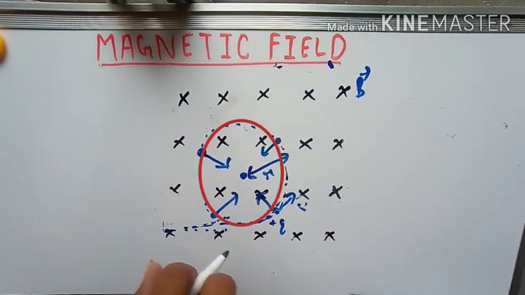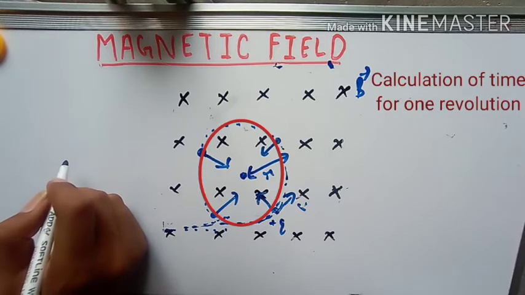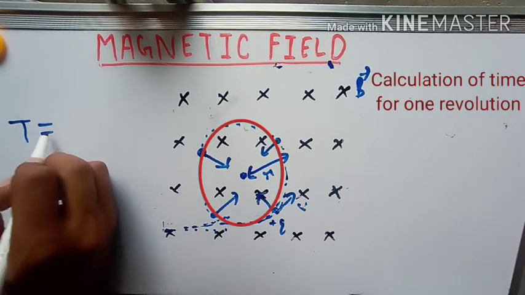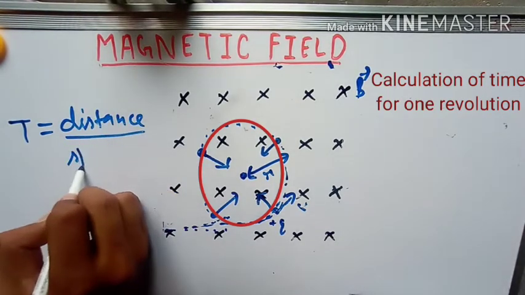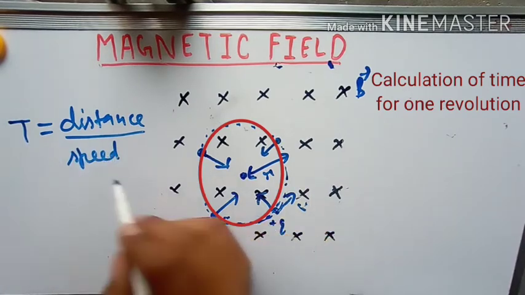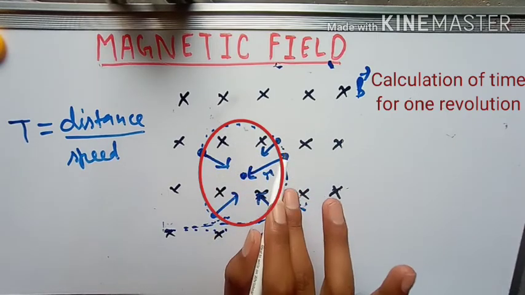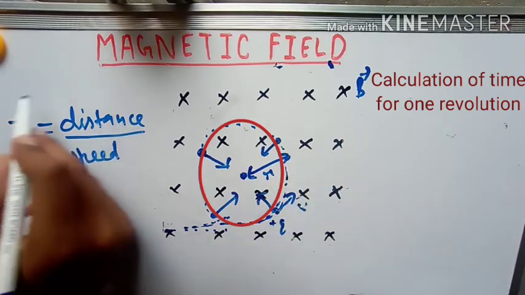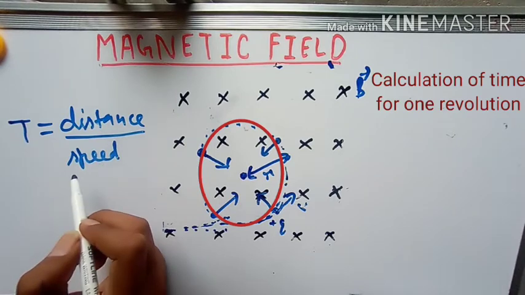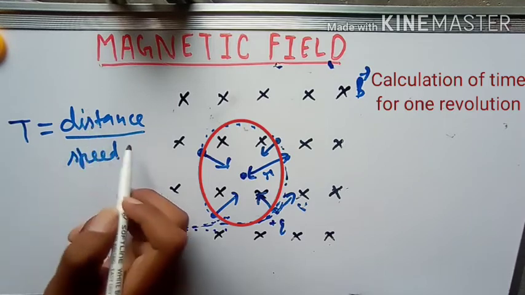Now you can also calculate its time period, but for that you should know some basics. Look, time is equal to distance upon speed. You know this formula. Here I have considered that the speed of this particle is not changing. There is a valid reason behind that, and soon I will tell you. This formula is very useful for calculating time, for uniform motion without acceleration. So T is equal to distance upon speed.